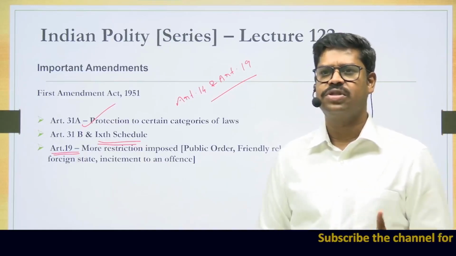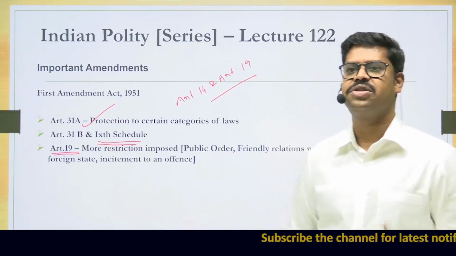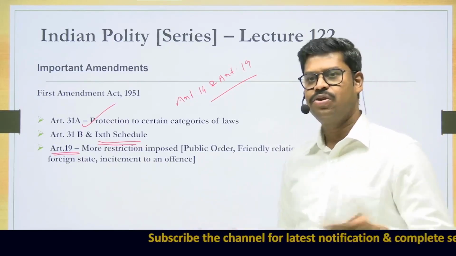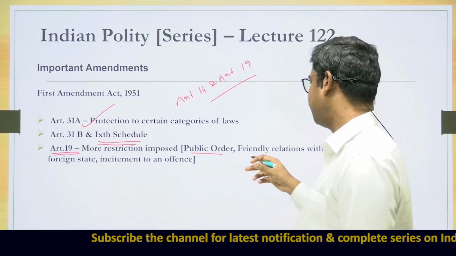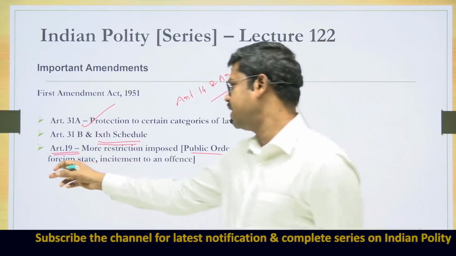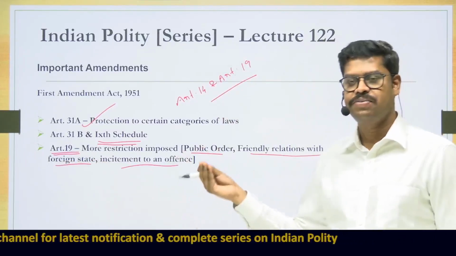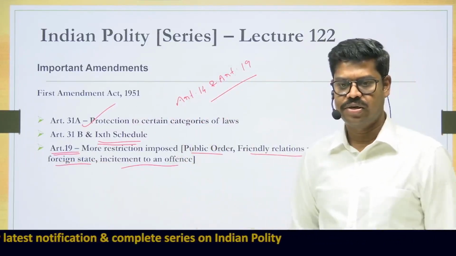Only a few restrictions were there. Some restrictions brought in by the first Constitutional Amendment Act include public order, friendly relations with foreign states, and incitement to an offence. These things were not part of the original Constitution. Subsequently, these reasonable restrictions were inserted.